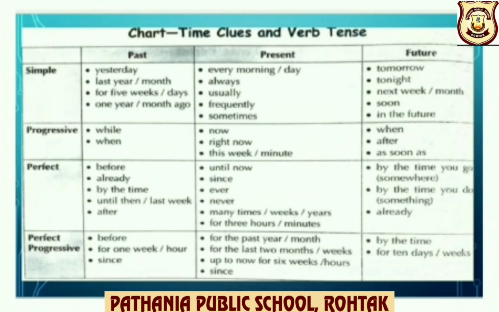Simple future: tomorrow, tonight, next week, next month, soon, in the future. Progressive: when, after, as soon as. Perfect: by the time you go, by the time you do, already, by the time, for 10 days, weeks, for future perfect progressive.